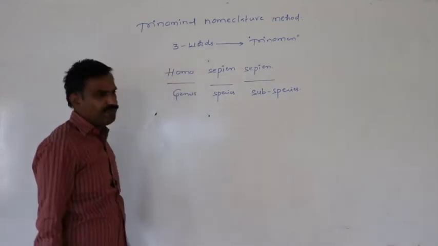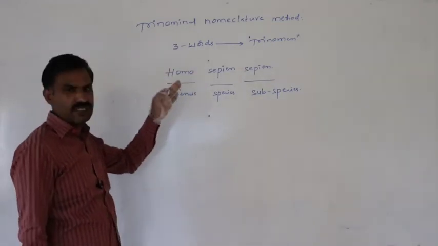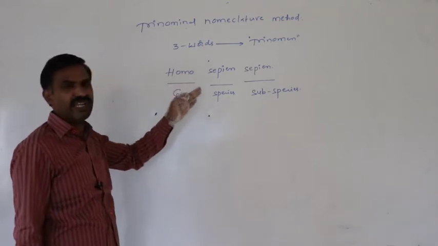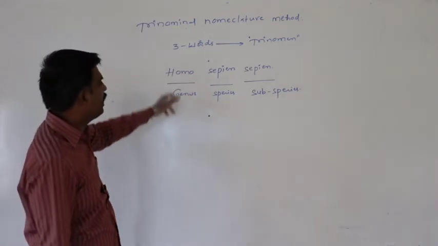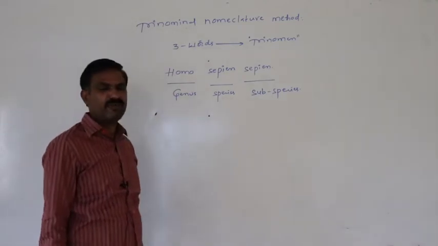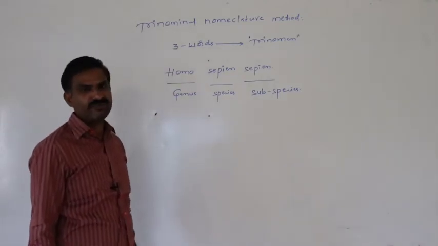So by using three words, if we can frame a scientific name to the given individual, then that kind of method is said to be the trinomial nomenclature method.